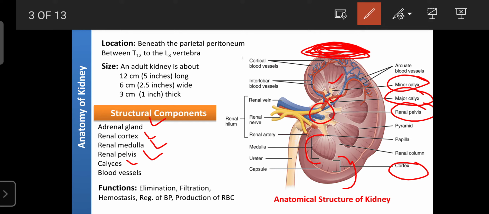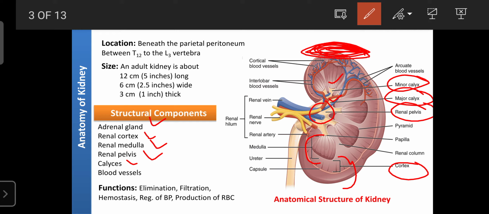The minor calyx can collect the urine from the medulla, from the nephrons of the kidney, so that urine can be supplied to the major calyx. Then the major calyx also acts as a storage place in the kidney itself for the collection of the urine that was formed from the nephron. So that urine can enter into the bladder with the help of the ureters.